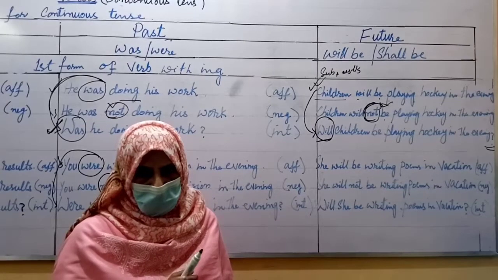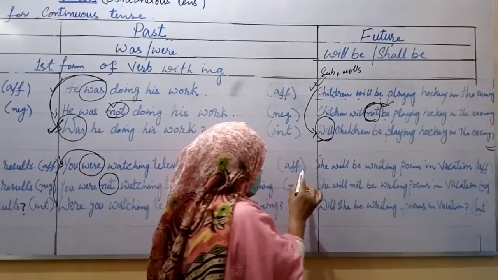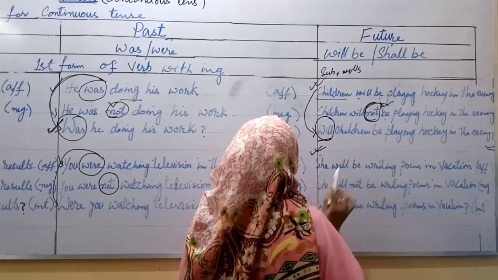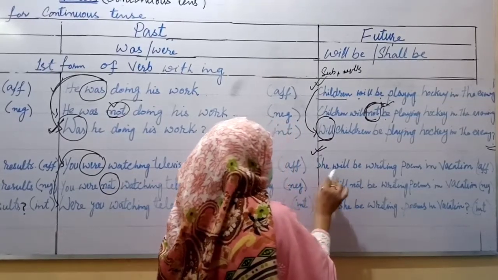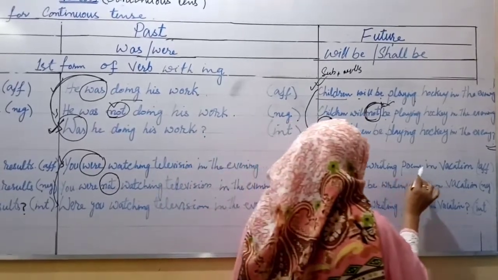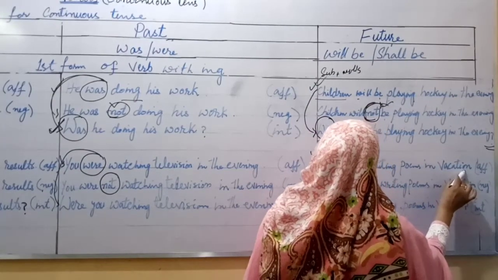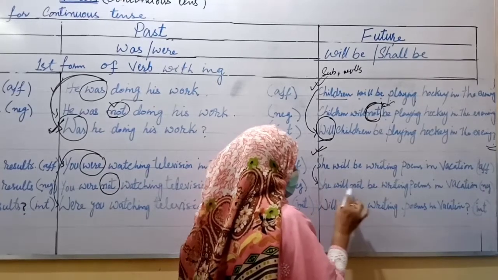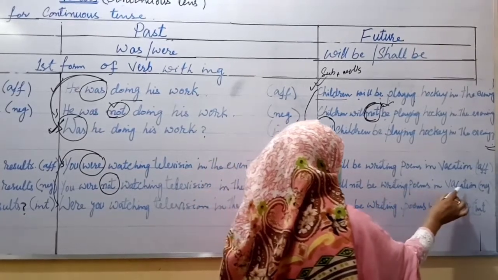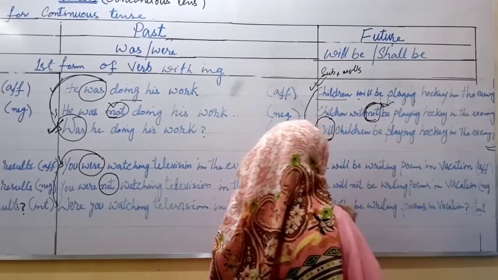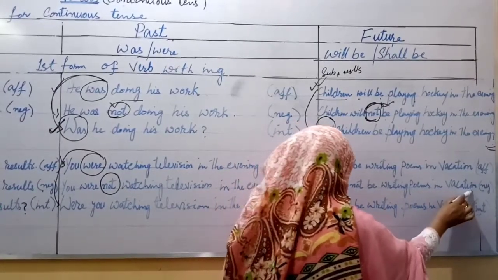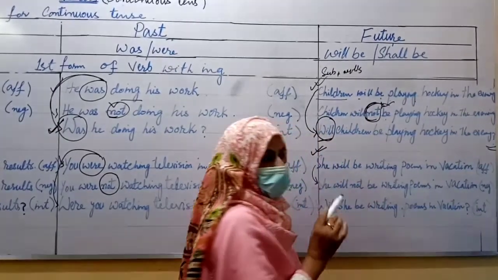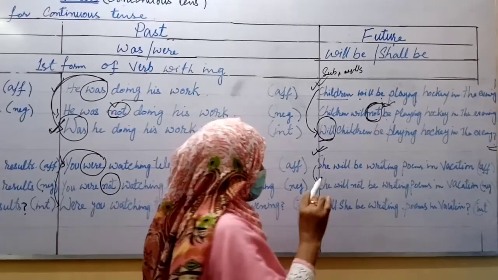Okay, beta? Let's move towards the next example of the same tense. She will be writing poems in vacation. If you want to make it negative, what will you do? She won't be writing poems in vacation. If you want to make it interrogative, what will you do?